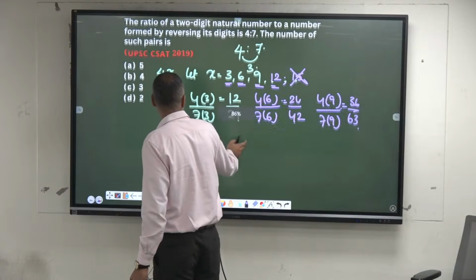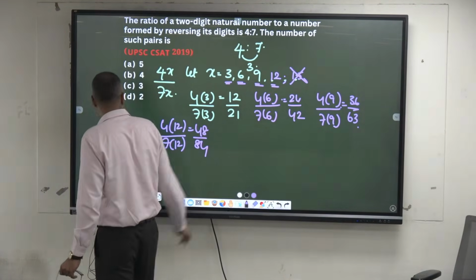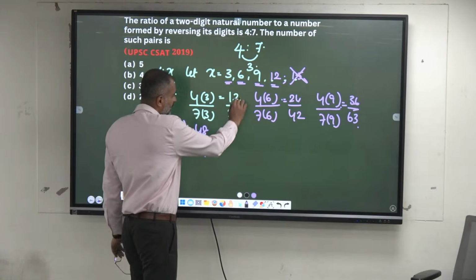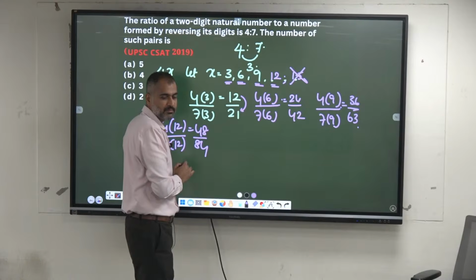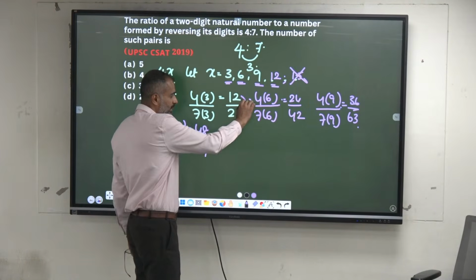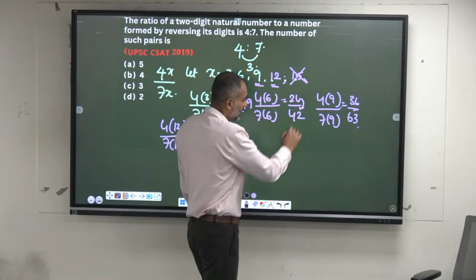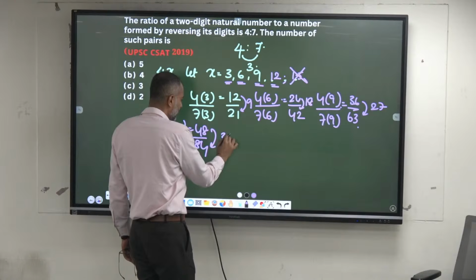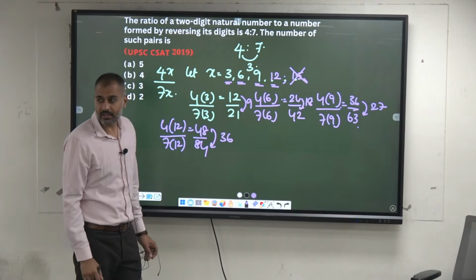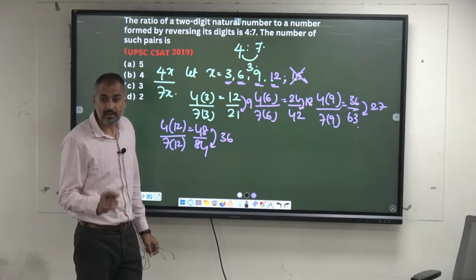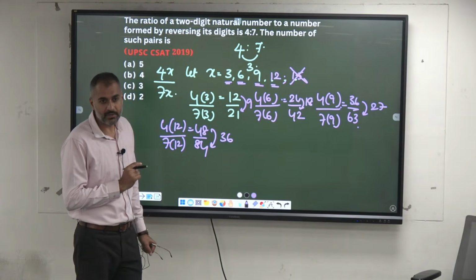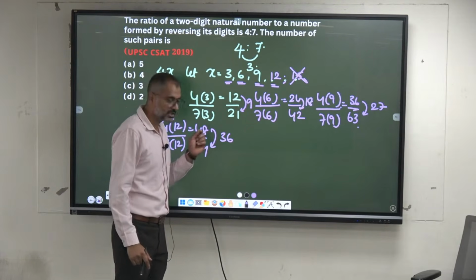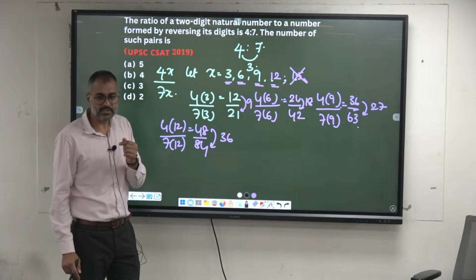Reversing of digits in the case of a 2-digit number. If you see the difference, what is the difference between these two? Remember this, 9. What is the difference between these two? 18. What is the difference between these two? 27. What is the difference between these two? 36. Okay, so what are these? Multiples of 9 only you will get. So reversing of digits, the difference always gets factorized by 9. You might ask how many such possible cases are there?